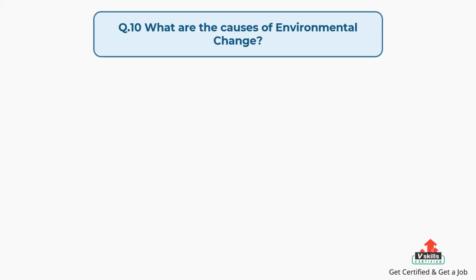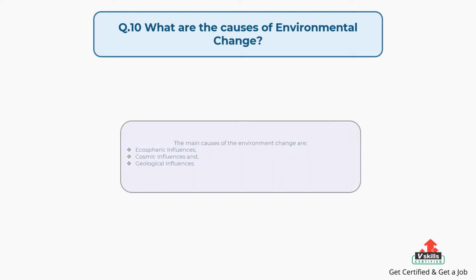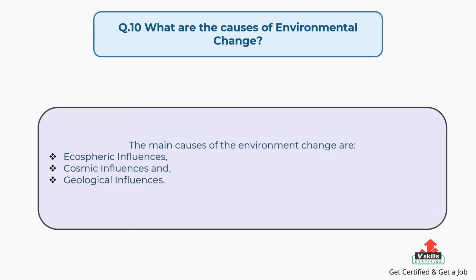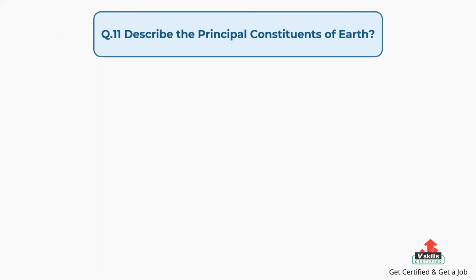Question number 10. What are the causes of environmental change? The answer is, the main causes of the environment change are, first, ecospheric influences, second, cosmic influences and, third, geological influences. Question number 11. Describe the principal constituents of Earth.